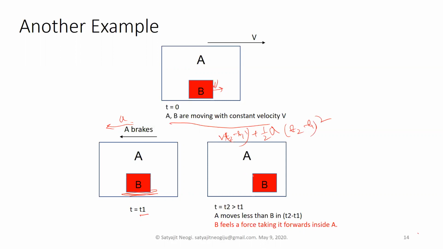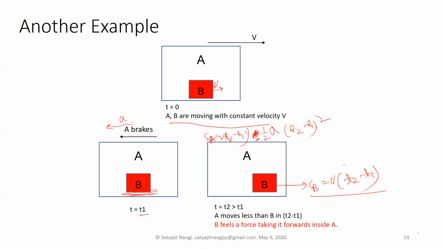And how much will B move? Because there is no force on B, there is no braking on B, so B will continue to move with velocity v, right? So S of A is this, and S of B is basically v times (t2 minus t1). I'm assuming an ideal situation where there is no friction, no stopping force, as we said before, no resistive forces on B. So in ideal cases, B will move by this much. Sorry, the bus will move, this will be minus because this is braking, so negative acceleration basically.